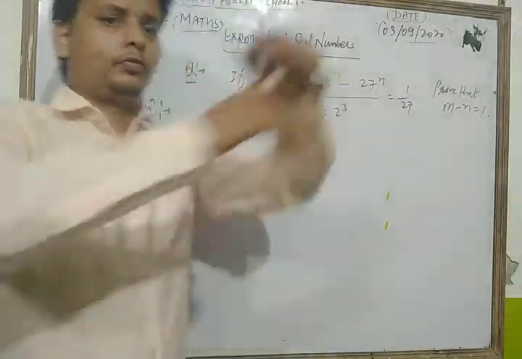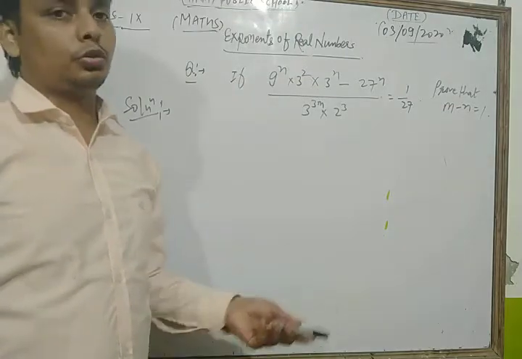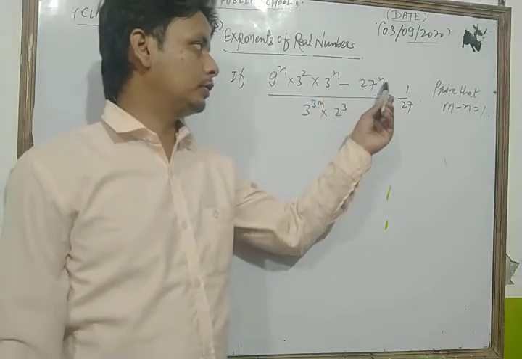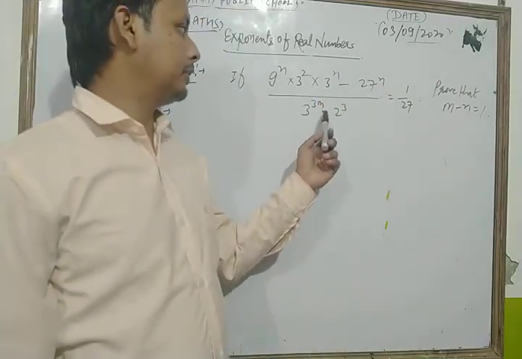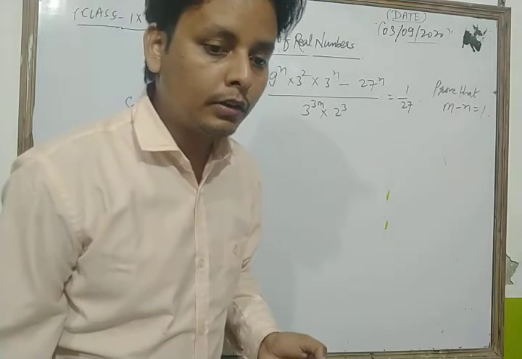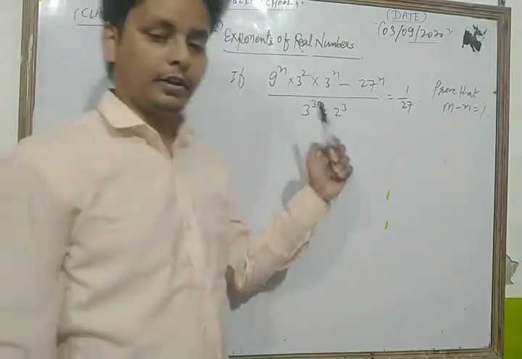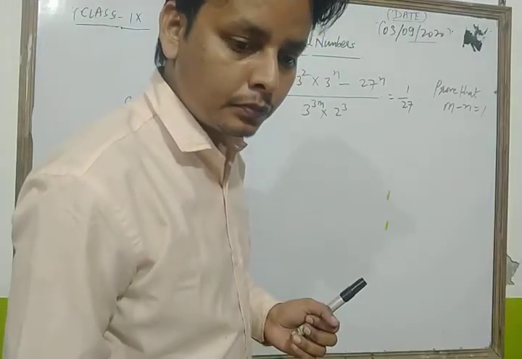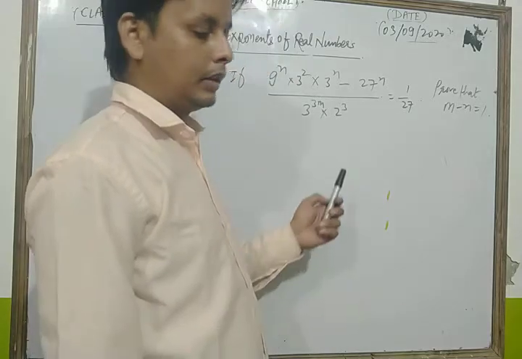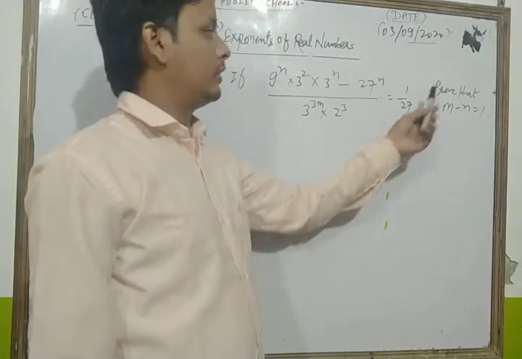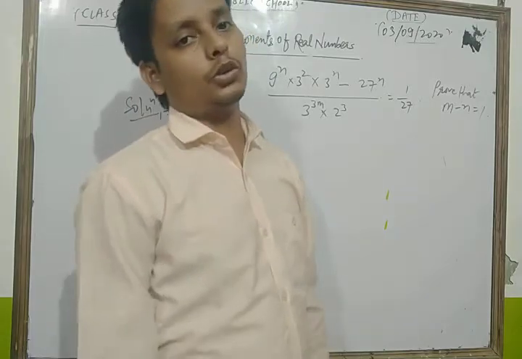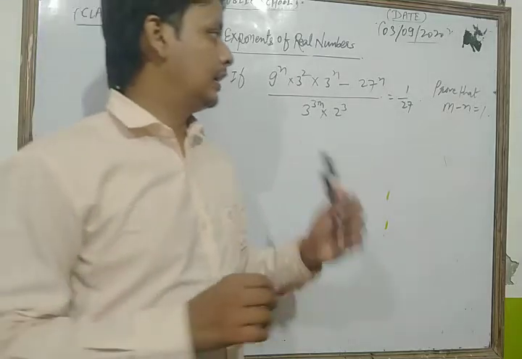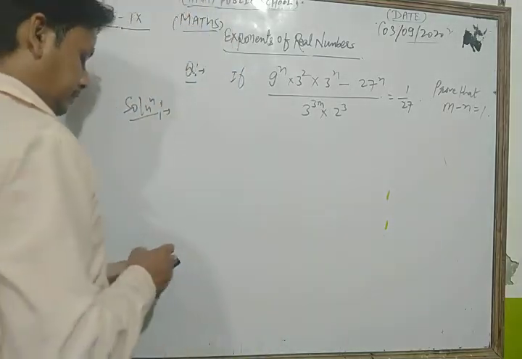Let's see, dear students. Here your question is, if 9 to the power n into 3 square into 3 to the power n minus 27 to the power n upon 3 to the power 3m into 2 to the power 3 is equal to 1 upon 27. Now we have to show that m minus n is equal to 1. Dear student, this is one of the most important questions of your NCERT exercise. So please, let's take and solve. Let's see its solution.